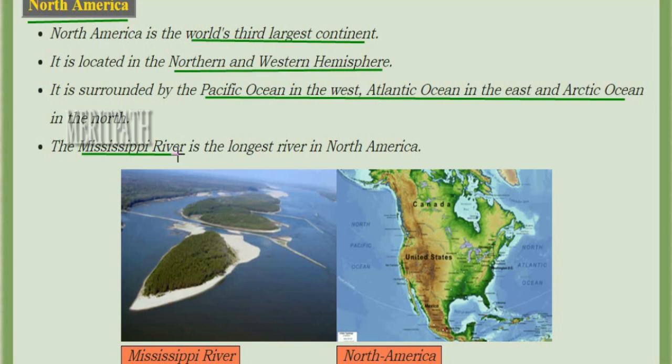And the river known as Mississippi River is the longest flowing river in North America. So this is the Mississippi River, which is the longest flowing river in North America. And this is the map of the North American continent.